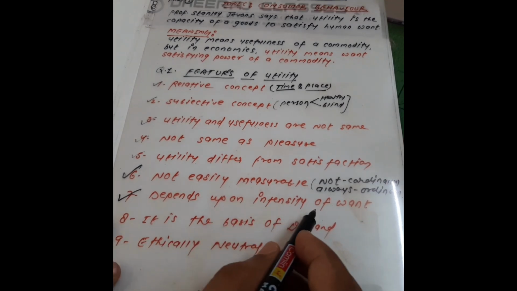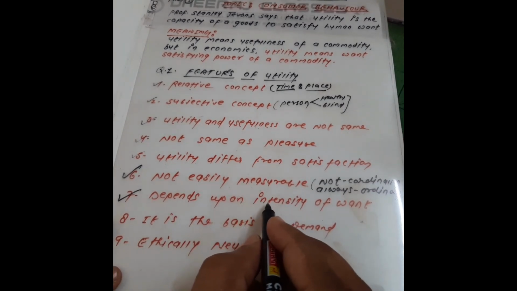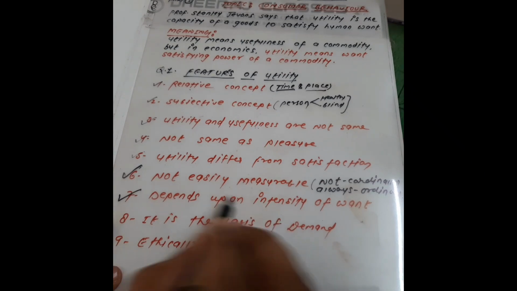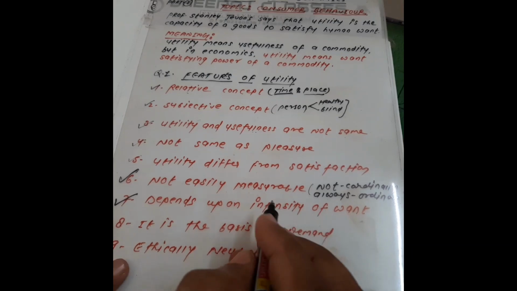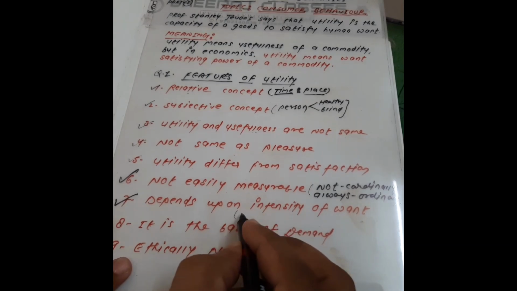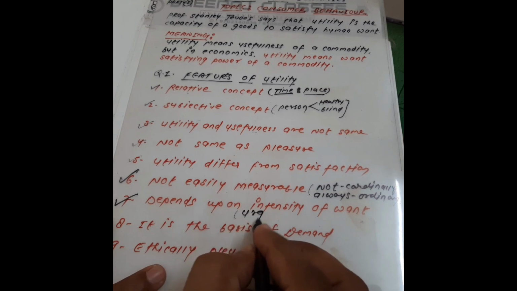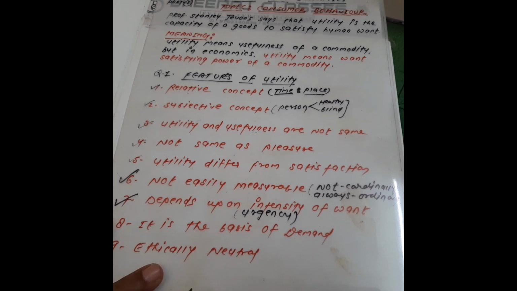Next one, my dear student: utility depends upon the intensity of want. Intensity of want means the urgency of want. The more urgent the need, the more the utility. When there is no urgency, the utility is less.